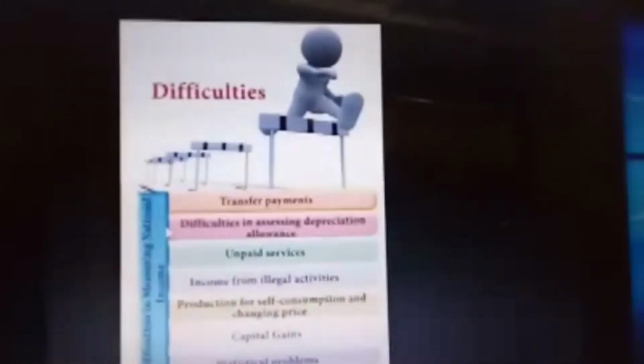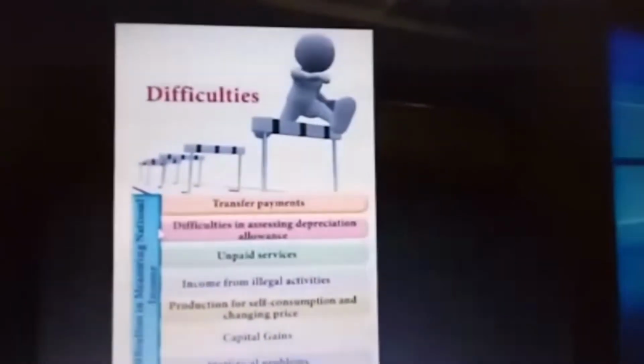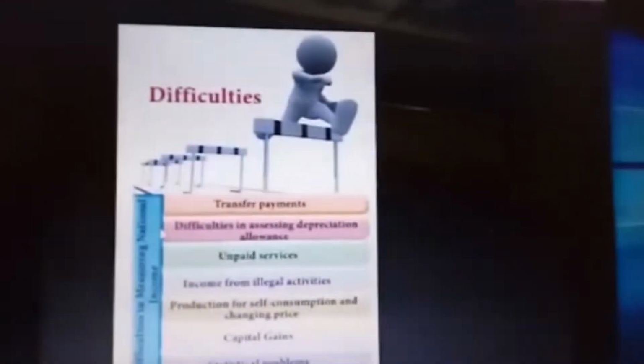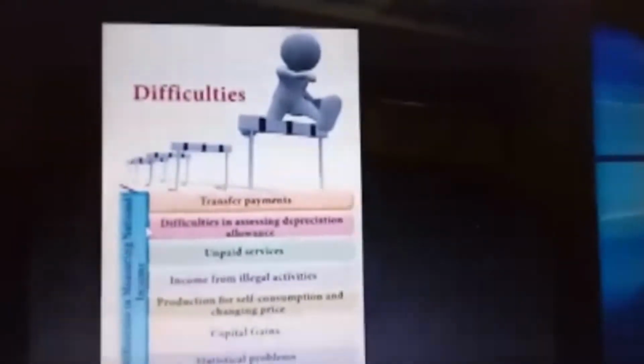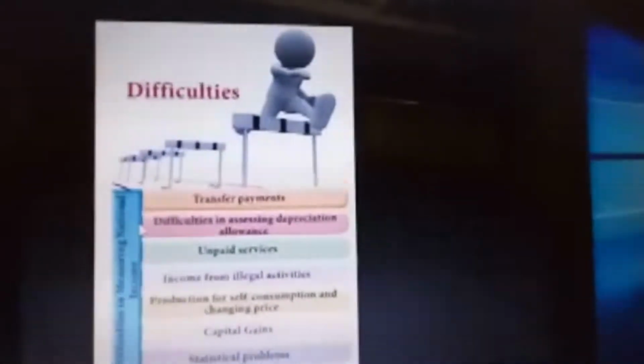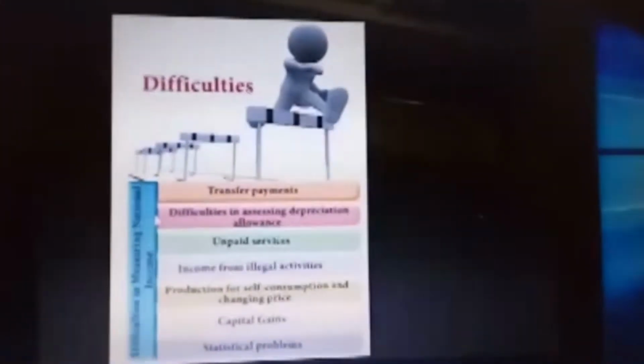One more thing is, interest on national debt is also considered a transfer payment. Second one is the calculation of depreciation, accidental damages, repairs and replacement charges. It is not an easy task to calculate when we calculate the national income. Next one is unpaid service.